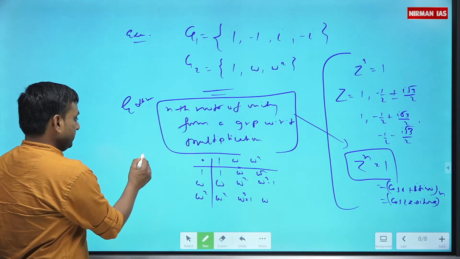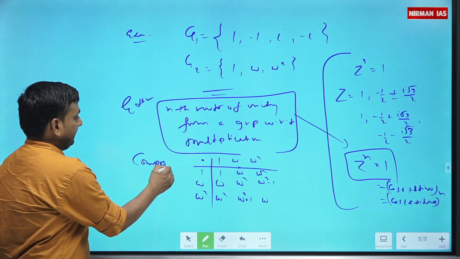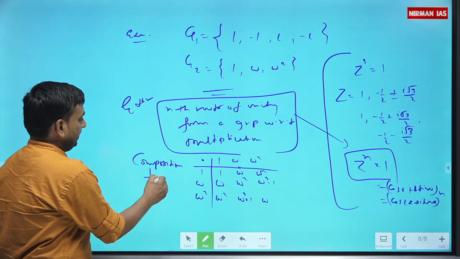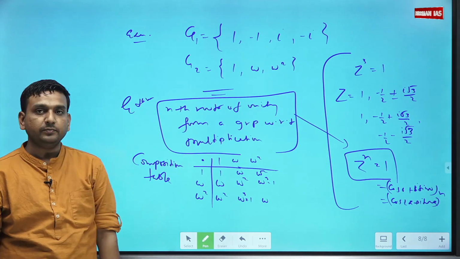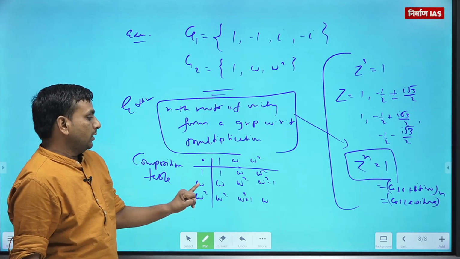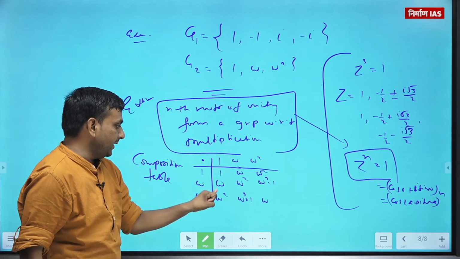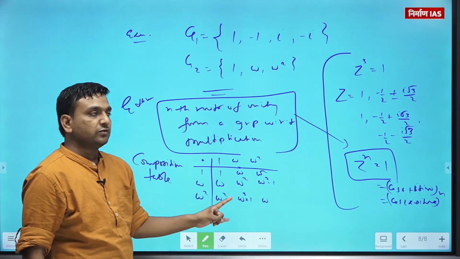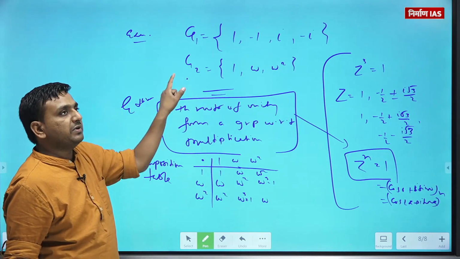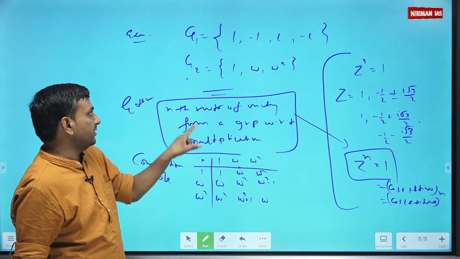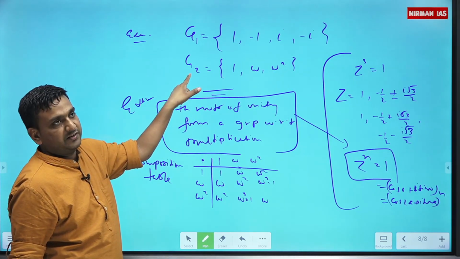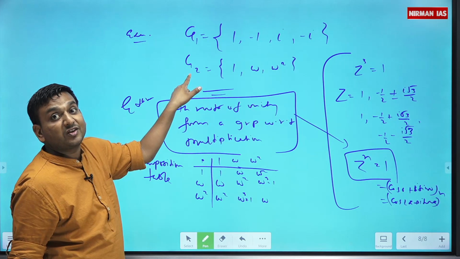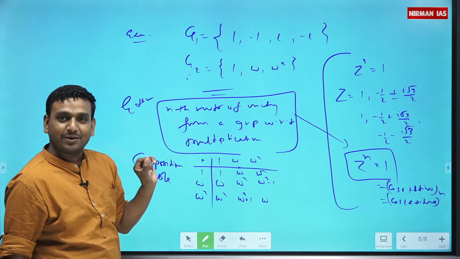Now this is called a composition table. See, if all elements of this composition table are elements of the set itself, we will say this operation is a binary operation on this set G, meaning this set is closed with respect to this composition.